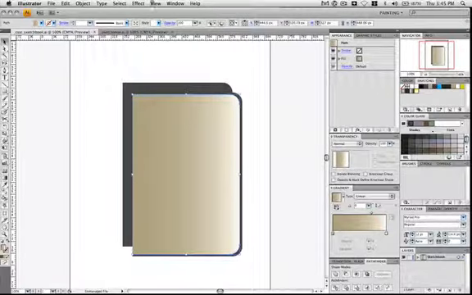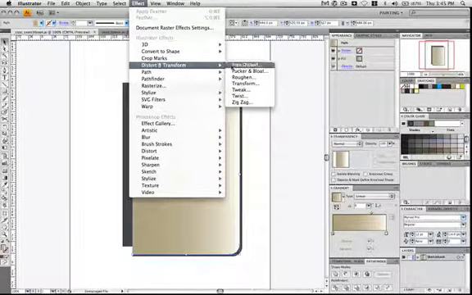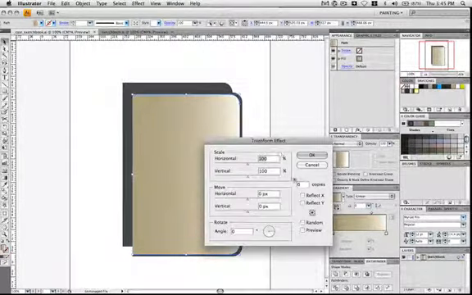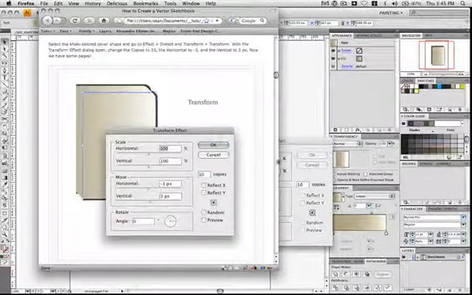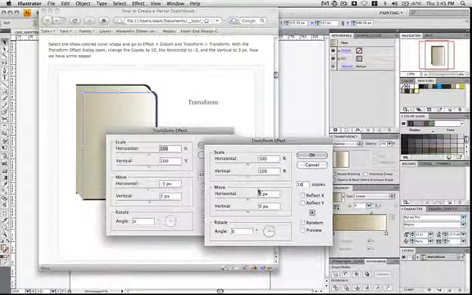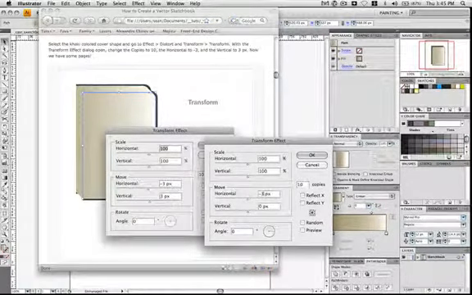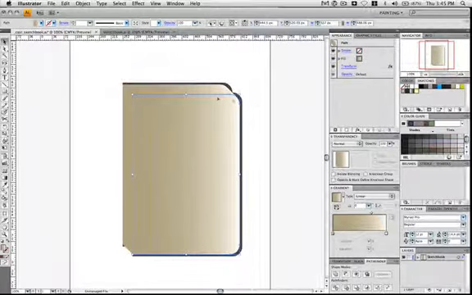With this new shape selected, go to Effect, Distort and Transform, Transform. For the number of copies, put in 10. And let me double check. And it's negative 3 for the horizontal and 3 for the vertical. Go ahead and hit OK. And this is going to form the basis of the pages of this sketchbook.